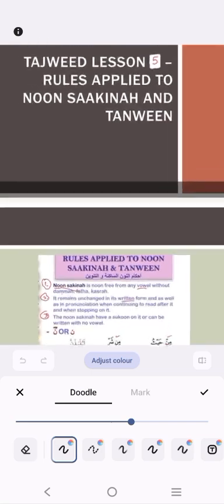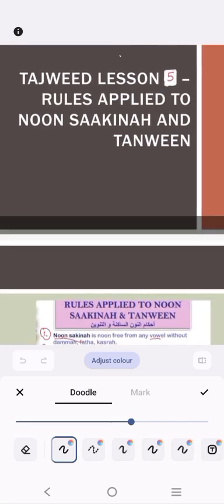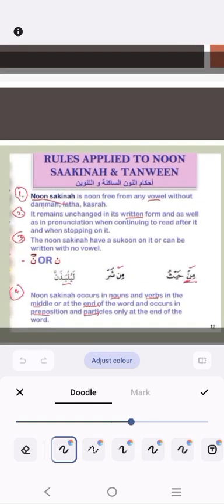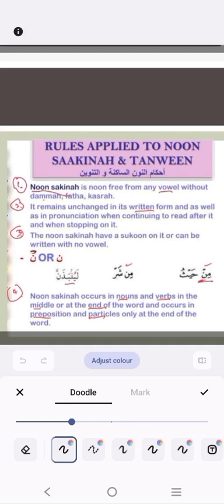In this session, inshallah, we are starting to learn the Tajweed rules applied to Noon Sakinah and Tanween. So, let us see what Noon Sakinah is first. Noon Sakinah is a noon that is free from any vowel, without Dhamma, Fatha or Kasra. We can say Noon Sakinah is a non-voweled noon, not having any vowel like Dhamma, Fatha or Kasra.